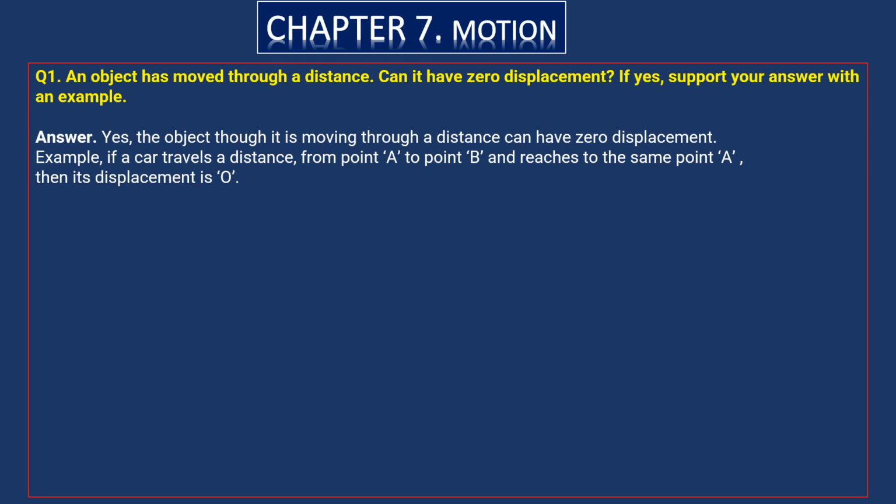So if the starting and ending points are the same, its displacement is zero.